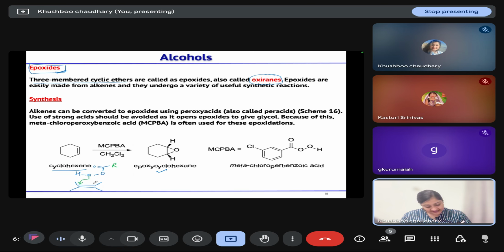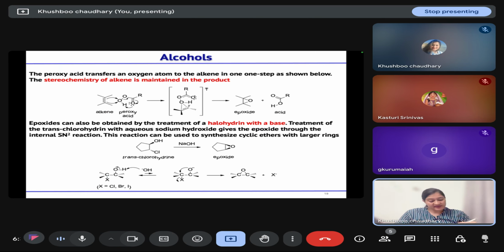Oxygen will attack at the alkene carbon, and then it takes this proton through this intramolecular step, and it will form this epoxide. So through this concerted mechanism, this epoxidation will take place using MCPBA or any per acid or compound that can do epoxide oxidation.